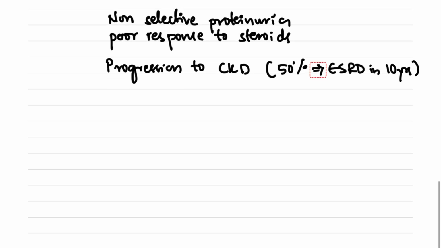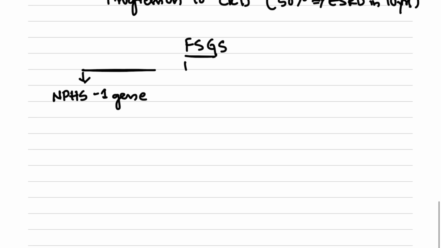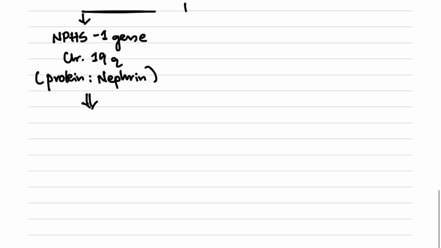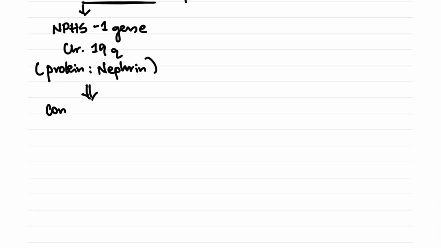What are the genes involved? We'll see. So in FSGS, number one, the NPHS1 gene could be involved, and this is present on chromosome 19q. The protein involved is nephrin. So nephrin protein is involved, and this results in congenital nephrotic syndrome, Finnish type.